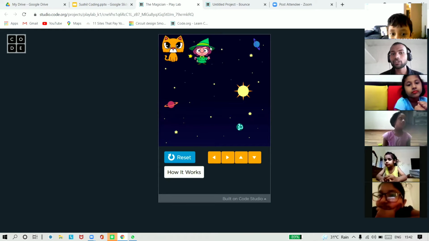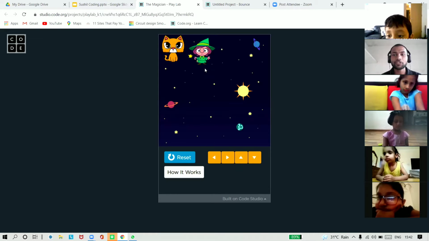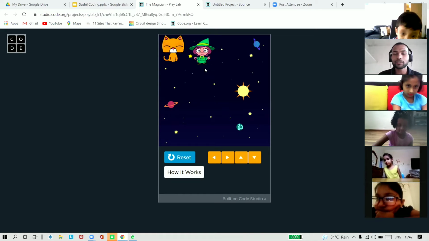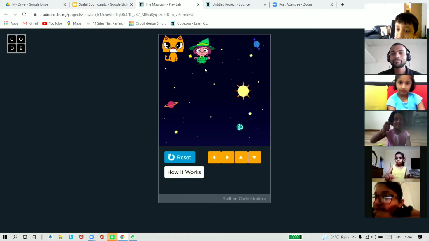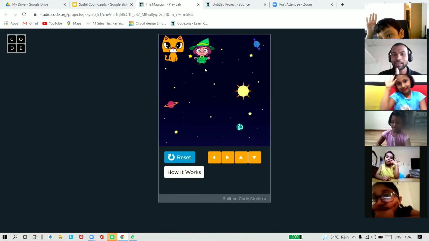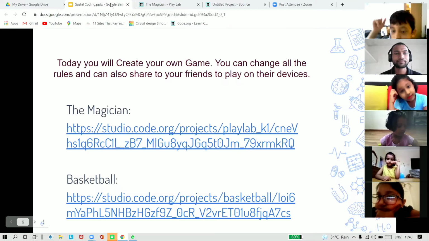Whenever this magician touches the cat, it converts to a penguin. And whenever this magician touches the penguin, it converts to a cat. So this magician is so good. Would all of you like to do this kind of magic? Yes. Okay, so today you will be able to do this kind of magic in the game. So let's have a look at it.